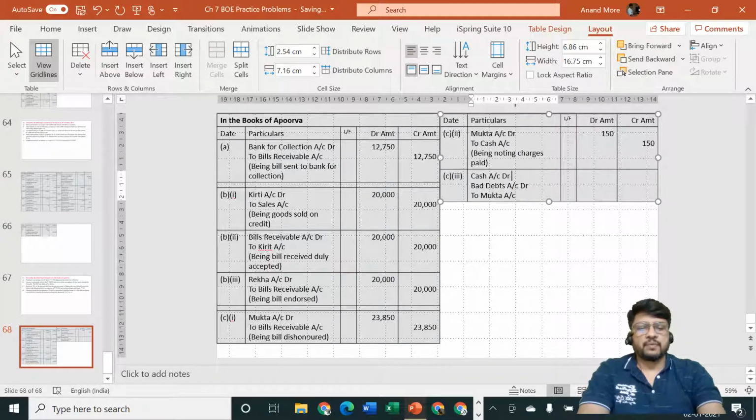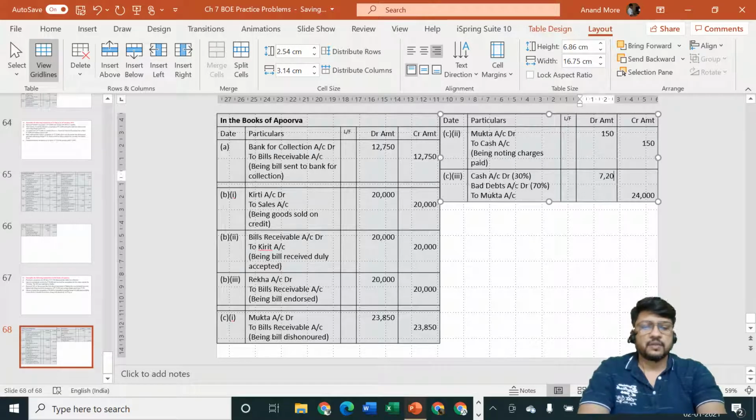Cash account debit is how much? 30%. Bad debts account debit is how much? 70%. And to Mukta account is rupees 24,000. Cash account debit is 7,200 because that is 30%. Rest of the money will be considered here.